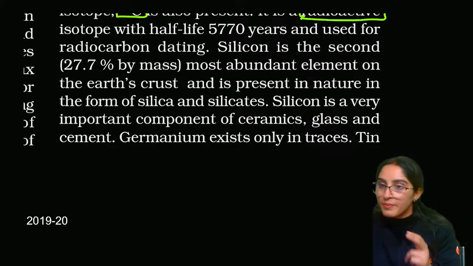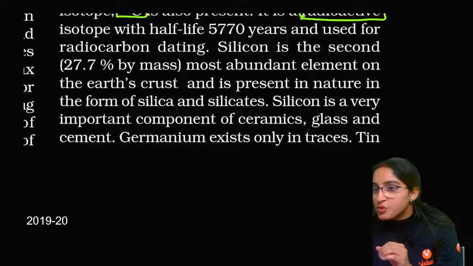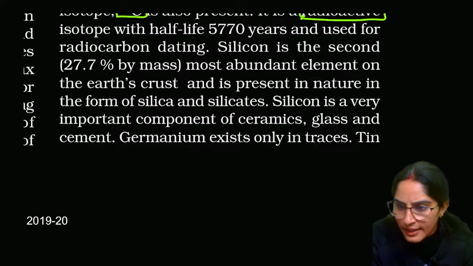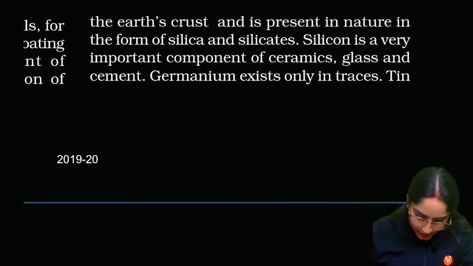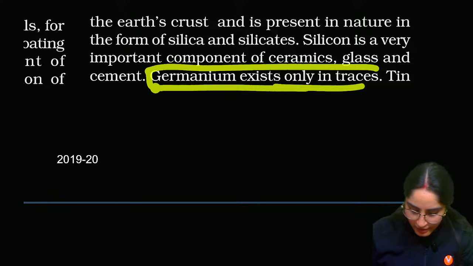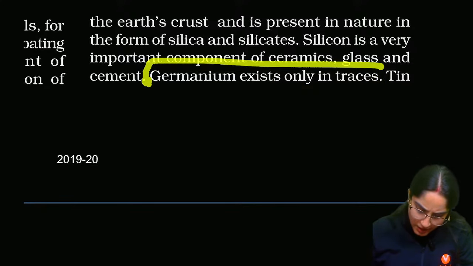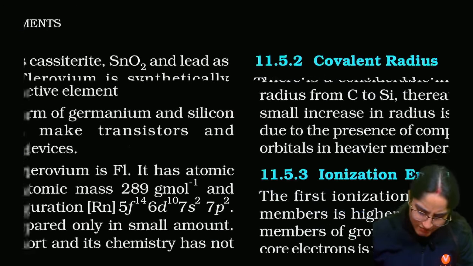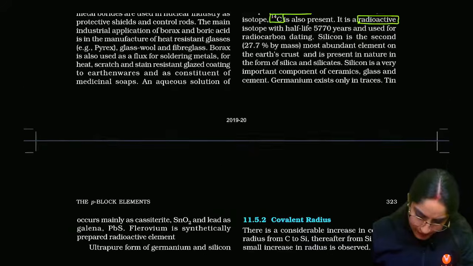Silicon is second most abundant, carbon is 17th most abundant. Silicon is there in silica and all these things. Then germanium exists only in traces. What kind of traces does germanium exist in? Very rarely it exists, right? And what about tin?